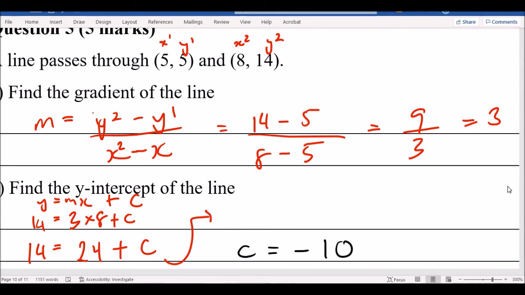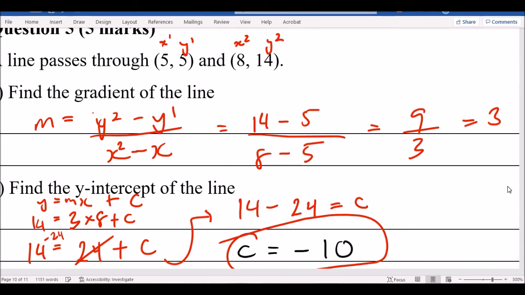I want to move that 24 to the other side, so it becomes minus 24. So you get 14 take away 24 equals c. Evaluating that, 14 take away 24 equals c. So that means c should be minus 10, because 14 take away 24 equals minus 10.